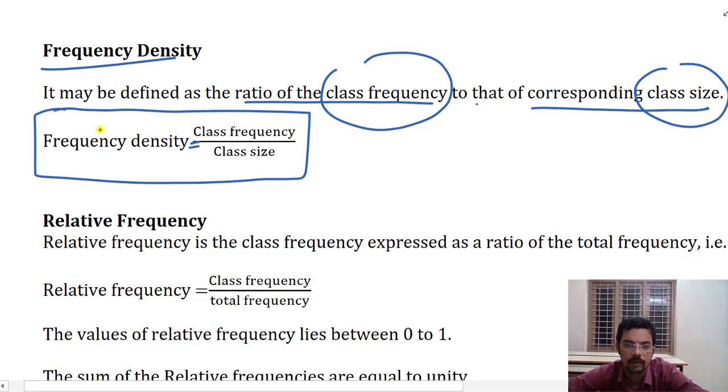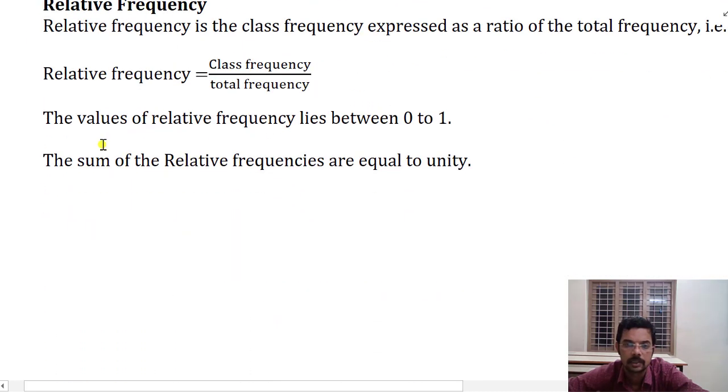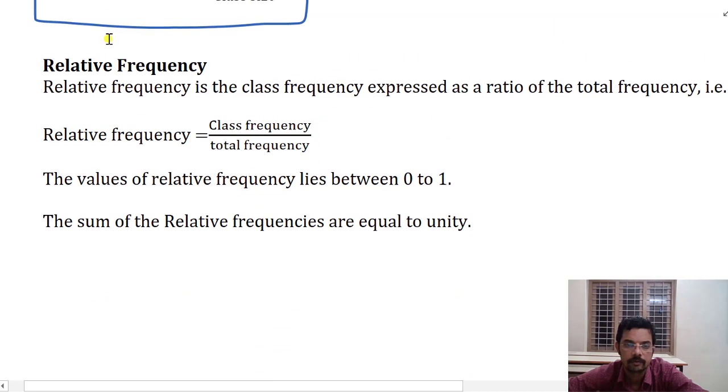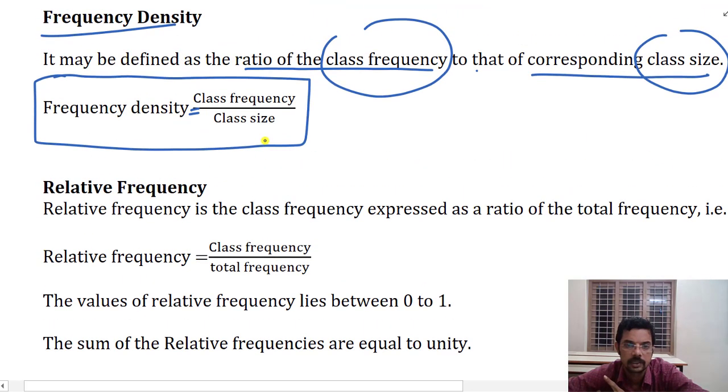In the same way, what is relative frequency? Relative frequency is the class frequency expressed as a ratio of the total frequency. So that is class frequency divided by total frequency, which will be called relative frequency. Here it was class frequency divided by class size. So class frequency divided by total frequency will give you relative frequency.